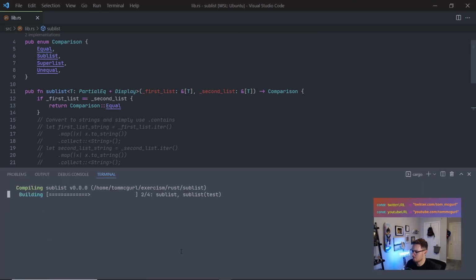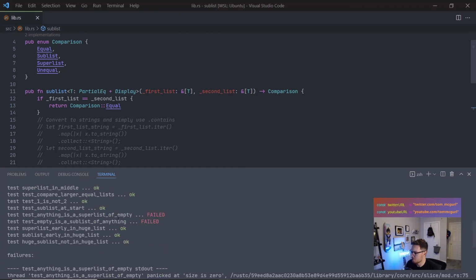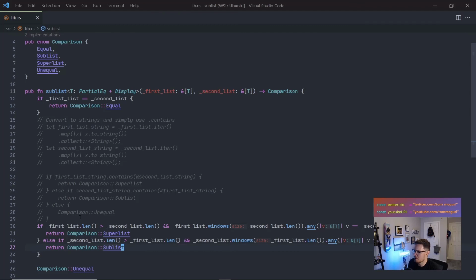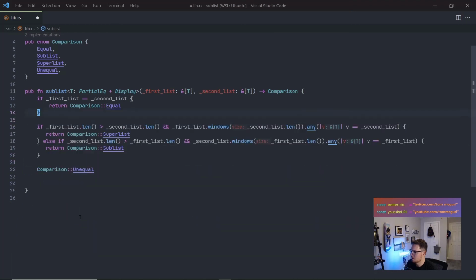Let's run it. All right, so we failed one, and I think it's probably the Superlist of empty, right? So that's just basically the empty check that we had. So for that, we can just add our conditionals here. That would just be like, you know, else if. Basically, we would check if this one's empty, it's a sublist of this. Otherwise, if this one's empty, it's a sublist of this.